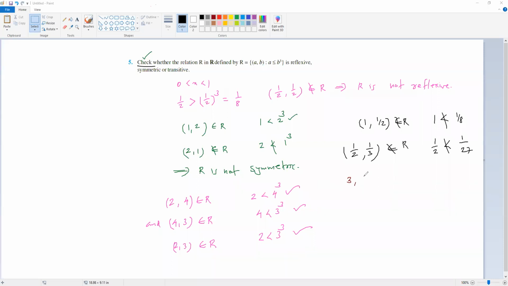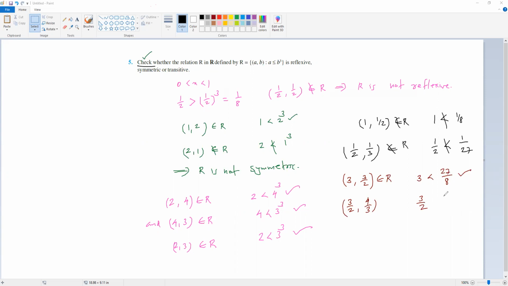Look, 3 by 2. Let me see. 3 is less than the cube of 3 by 2, which is 27 divided by 8. Of course, 3 is less than 27 by 8, so it is true. That means 3 by 2 will be in the relation. Now 4 by 3, 3 by 2 and 4 by 3. 4 cube is 16 into 4.